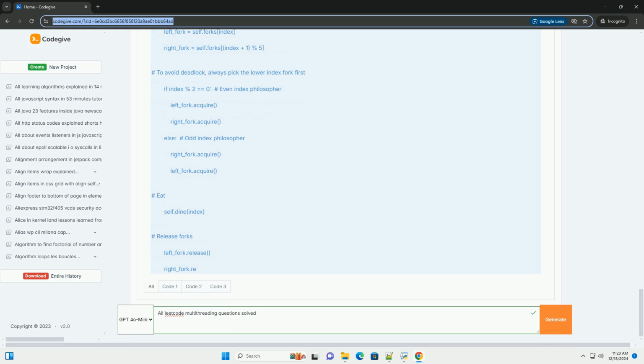Def dine(self, index): print(f"Philosopher {index} is eating"). Def start_dining(self): threads = []. For i in range(5): t = threading.Thread(target=self.eat, args=(i,)). threads.append(t). t.start(). For t in threads: t.join(). Conclusion. These examples cover some fundamental multithreading problems you might encounter on LeetCode or similar platforms.